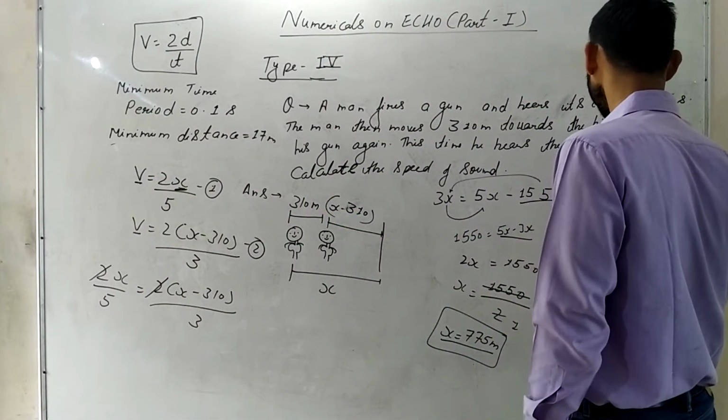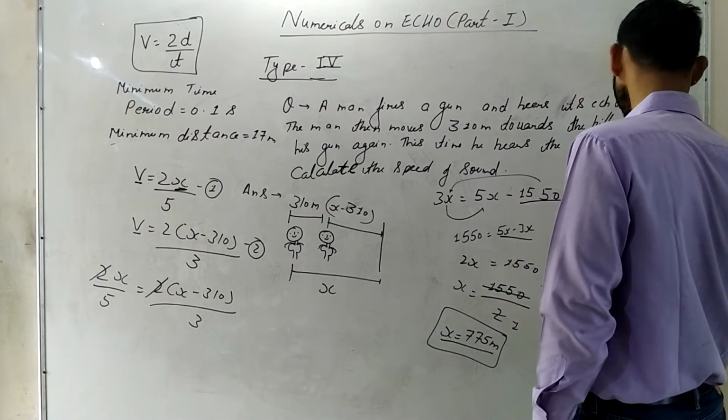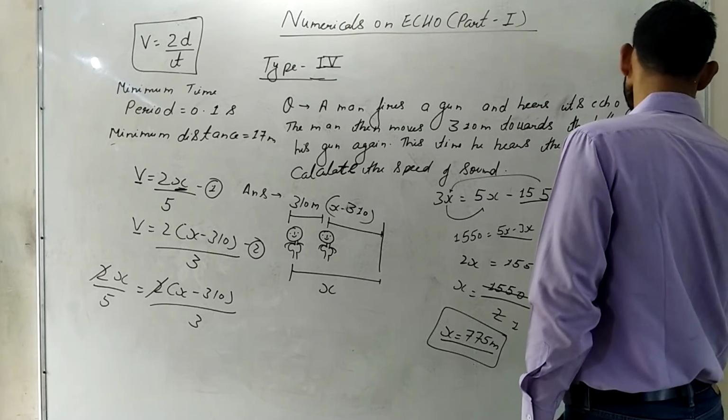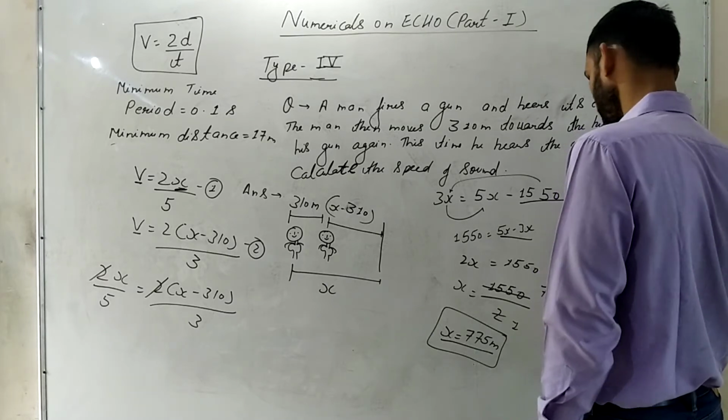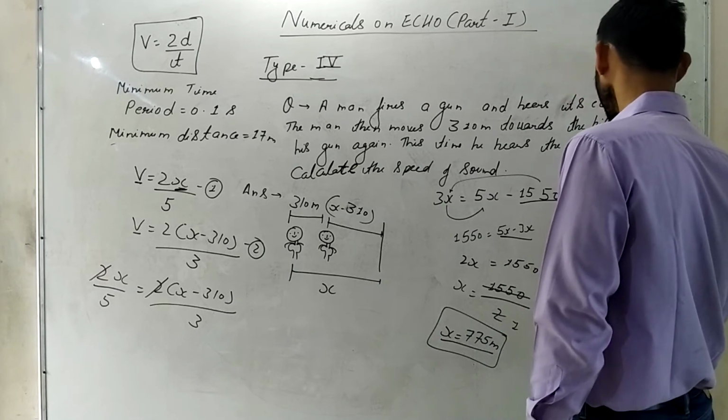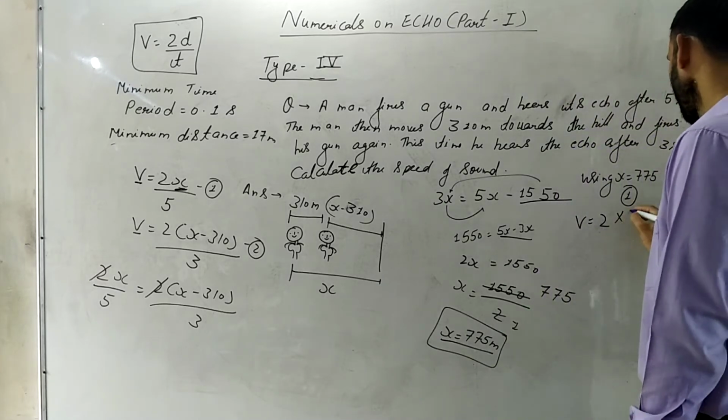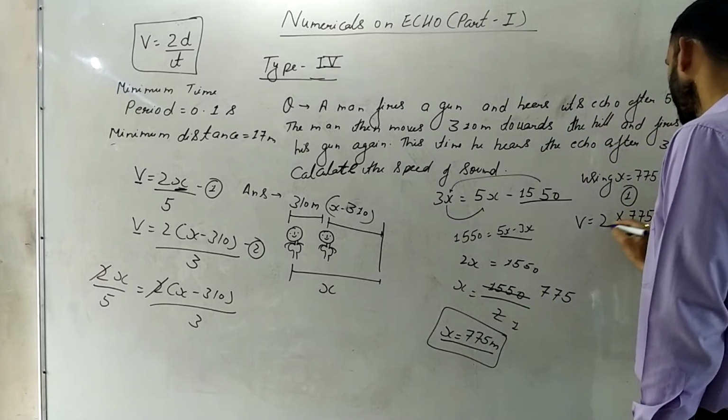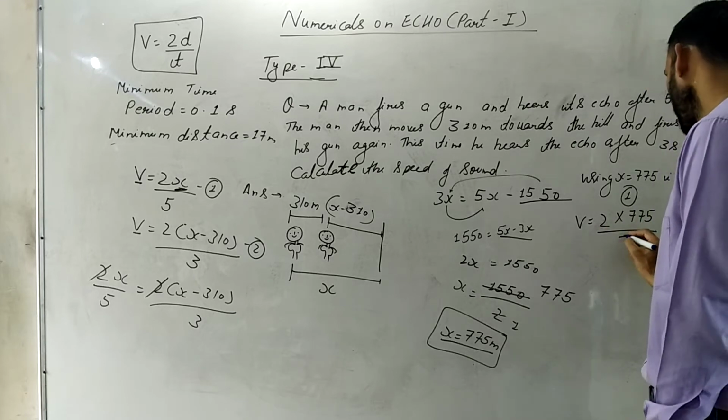So using x equal to 775 in equation number 1, v is equal to 2 into 775, that is x, upon 5.